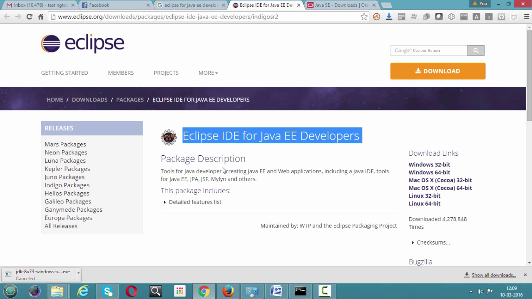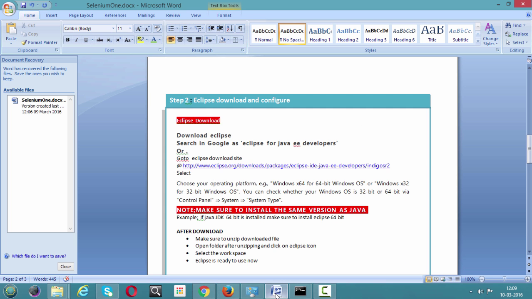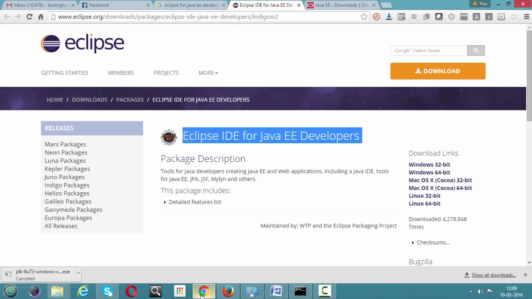If you have downloaded Java 32, make sure to download Windows 32-bit. If you downloaded Java 64-bit, make sure to download Windows 64-bit. Clear? I have given the same thing in the notes. So make sure to install the same version as Java. This is very much important. For example, if you have installed JDK 64, make sure to install Eclipse 64-bit. Clear? Yes. So just click on Windows 64-bit.